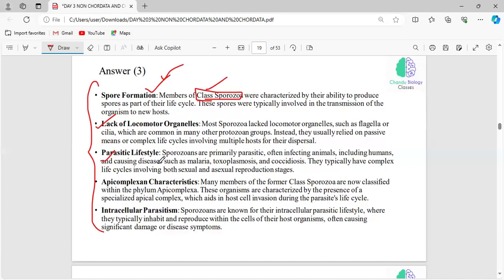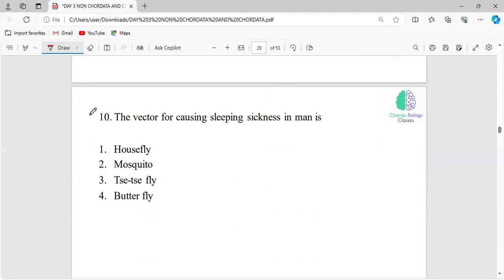They are involved in a parasitic life cycle. It definitely needs the host to complete the life cycle and take nourishment. They have the apical complex, and are now classified under the phylum Apicomplexa. And again, it will be intracellular parasitism inside the host. Now, the next question: the vector for causing sleeping sickness in mammals.